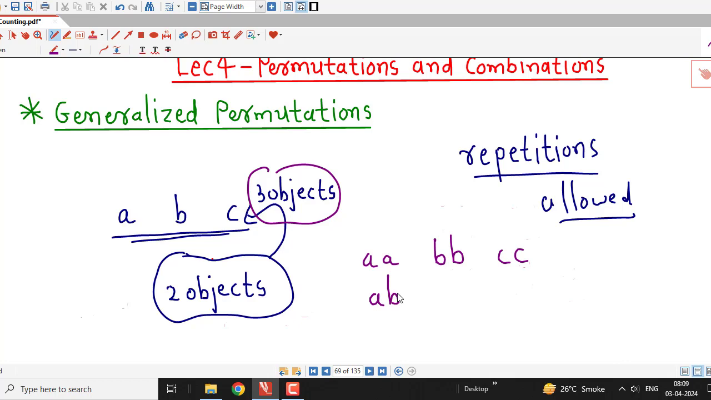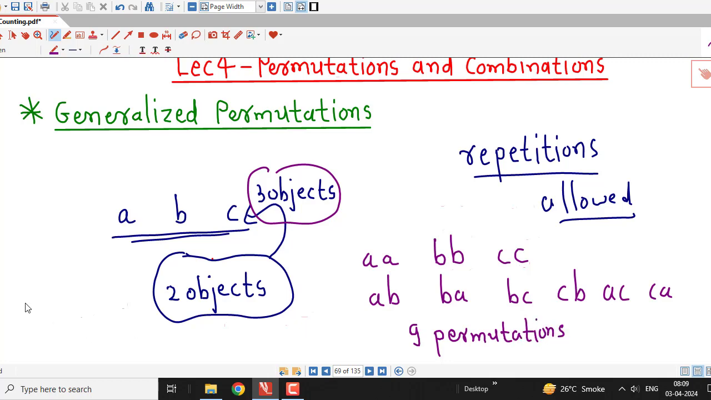Then we have AB, BA, BC, CB and AC and CA. So we can see there are 3 plus 6, that is 9. So there are 9 arrangements or permutations possible if repetitions are allowed. So here we cannot use that formula of nPr. This formula is for the number of permutations of n objects taken r at a time with the assumption that repetition is not allowed. But here we have allowed the repetition.